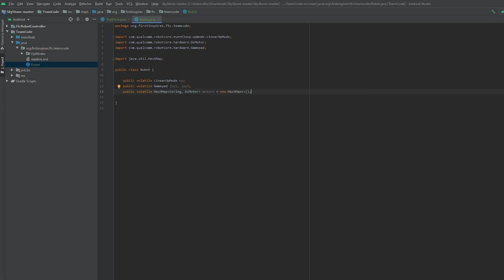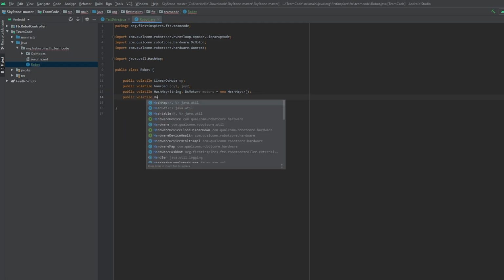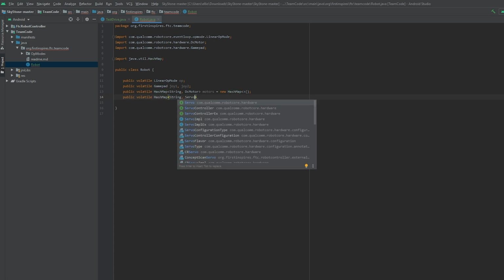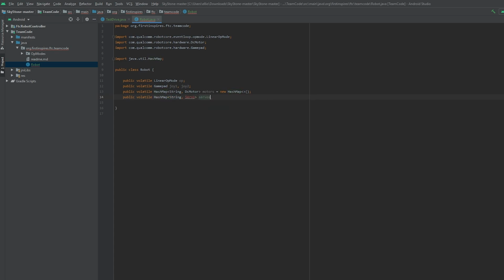And then we'll need a list for servos as well. Public volatile HashMap String, Servo. Servos equals new HashMap. Now, if it errors, don't worry. Go ahead and hover over it and import it.